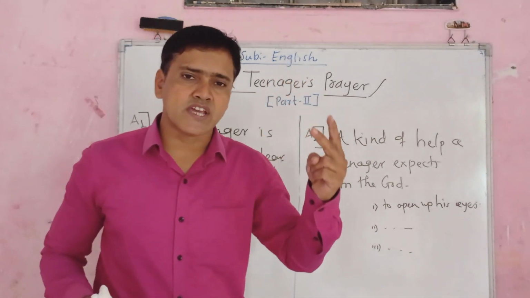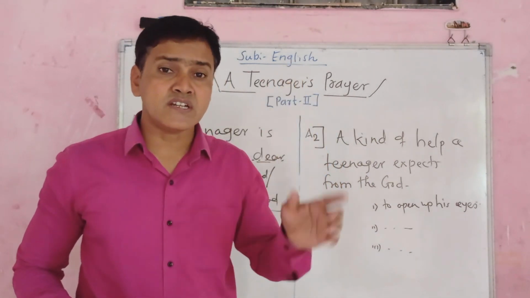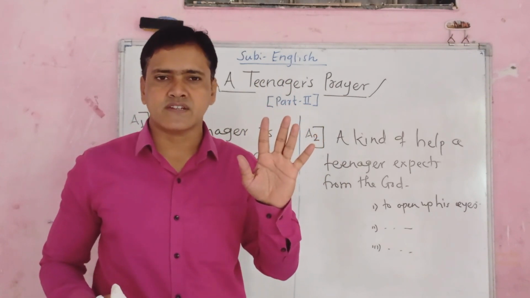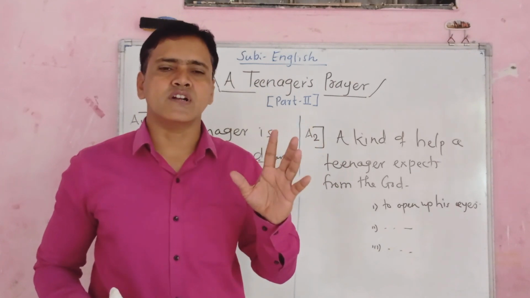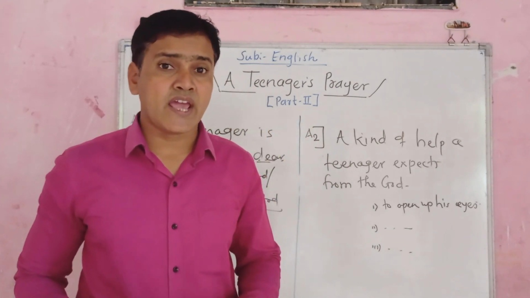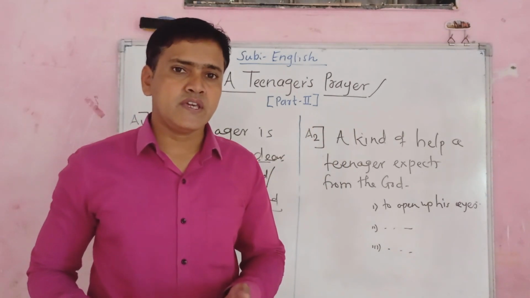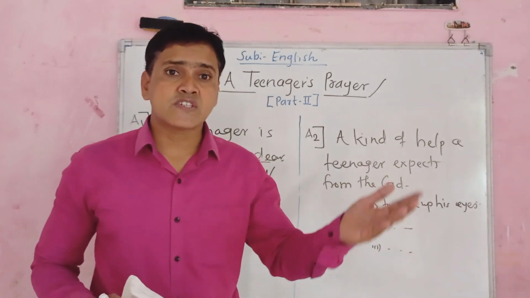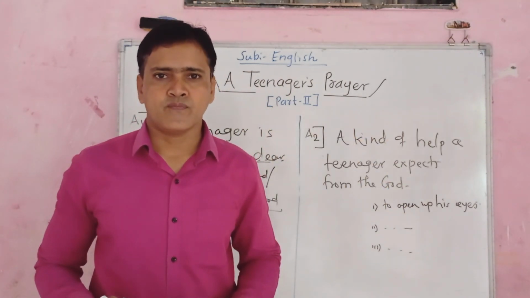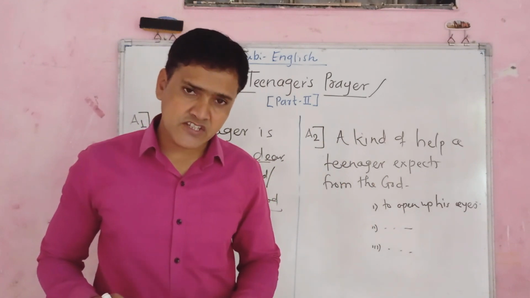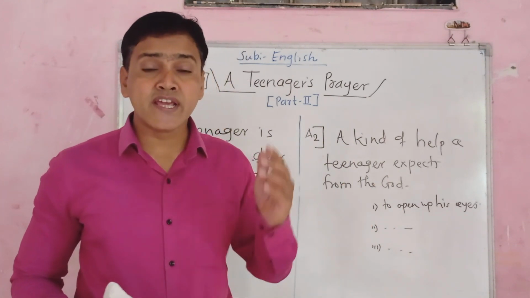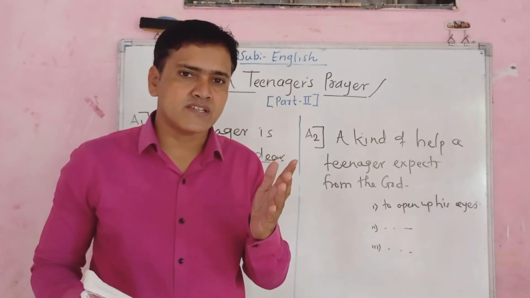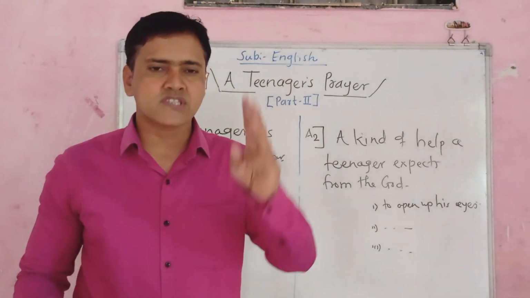So in the first 2 stanzas, the teenager is in dilemma. Dilemma means confusion, a state of confused mind. The teenager has these problems. He is in confusion, and so he needs someone to help him because he is alone there, and that's why he prays to God to help him. And that prayer that he prays to God begins from the 3rd stanza.